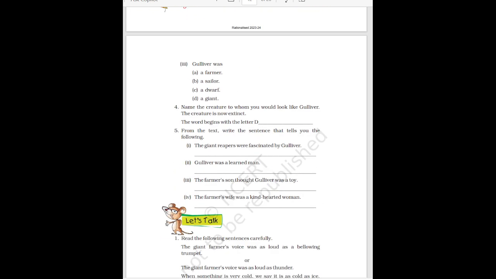Then next is, Gulliver was a farmer, a sailor, a dwarf, or a giant. So the correct answer is the sailor. Gulliver was a sailor.